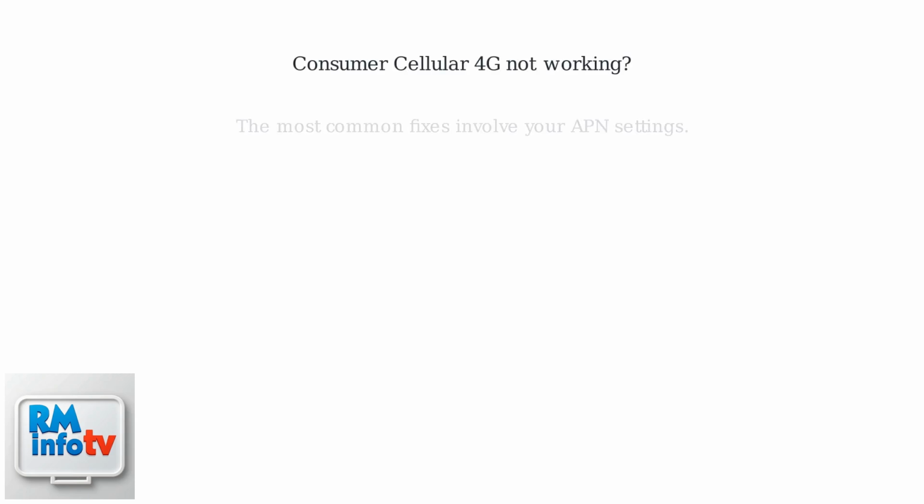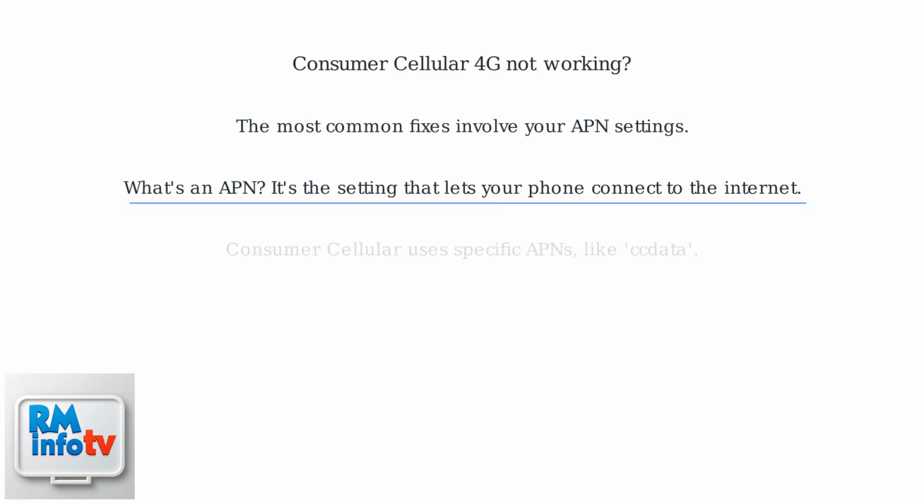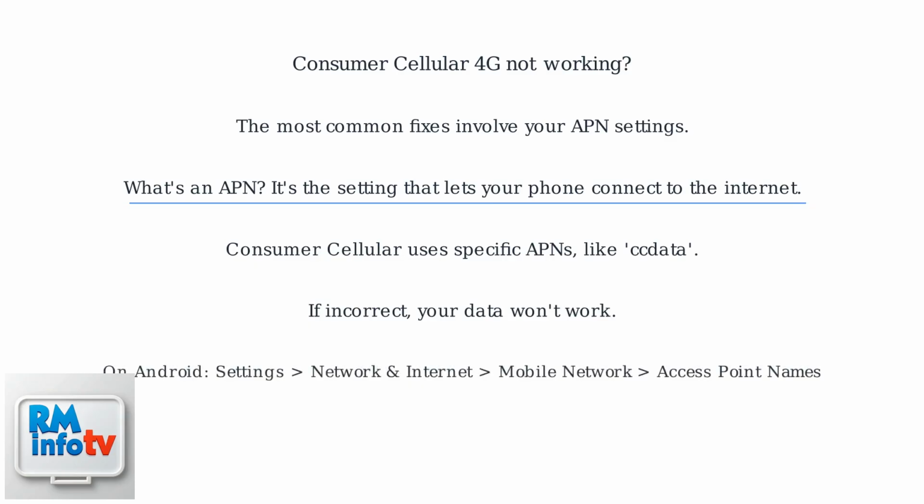Consumer Cellular 4G not working? The most common fixes involve your APN settings and LTE toggle. First, what's an APN? It's the setting that lets your phone connect to the internet. Consumer Cellular uses specific APNs, like CC data. If incorrect, your data won't work.